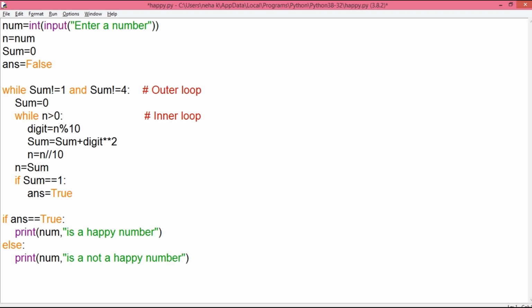So it will check if ans is true, as I already explained that the value of sum was 1, so this condition becomes true, and on the screen it prints 32 is a happy number. So let's see how the program works during execution.